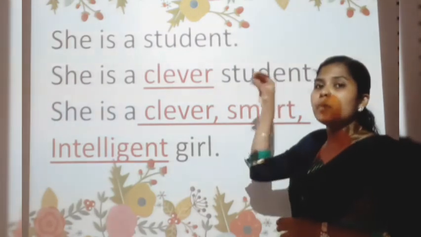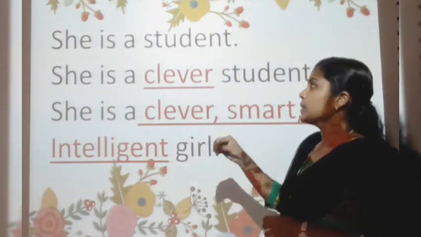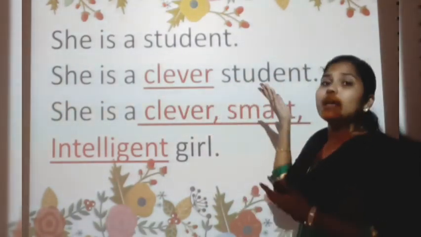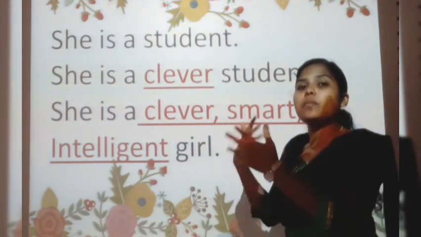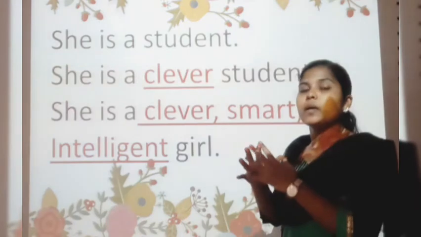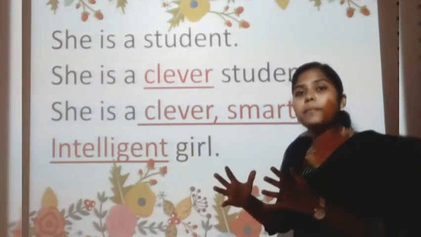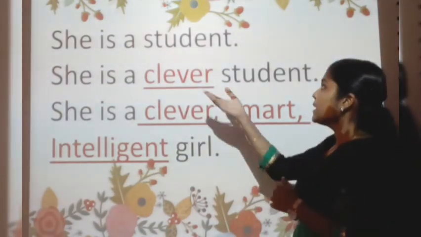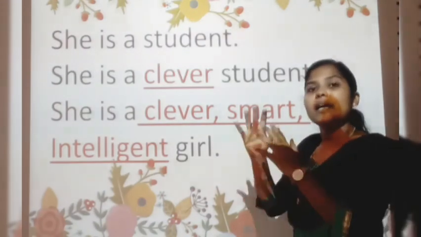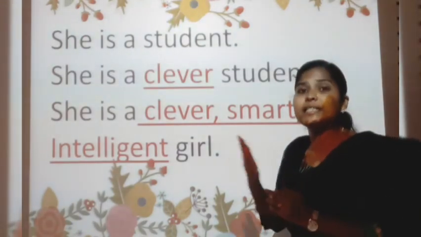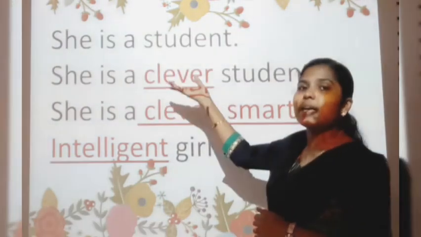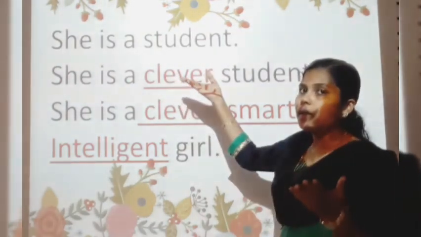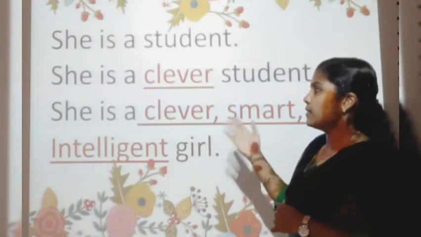We are adding some more meaning for the noun. We can say she is a student, but we are saying something more about this student. Clever student. She is a clever student. She is an intelligent student. So here clever is the adjective, as you all know.